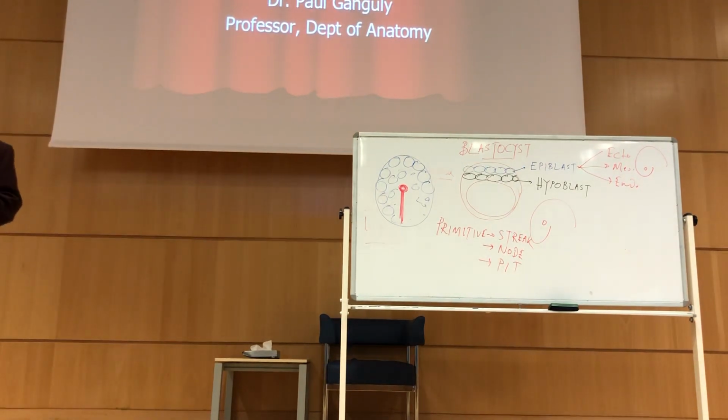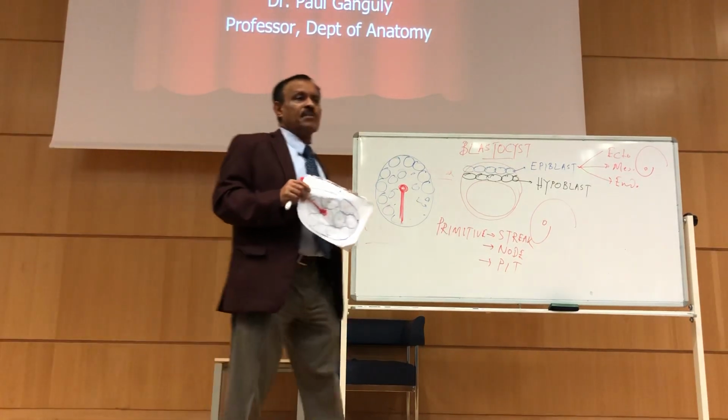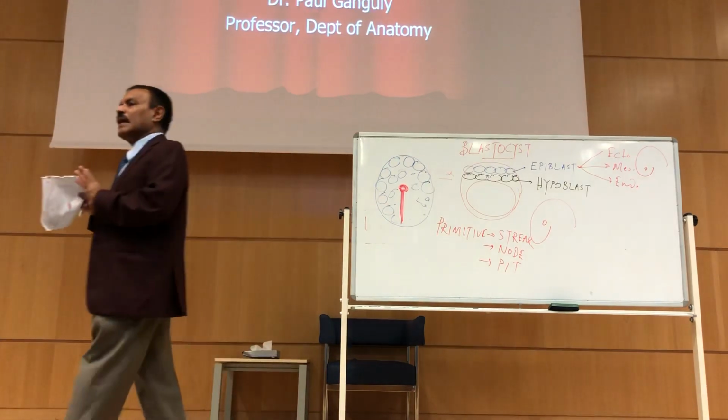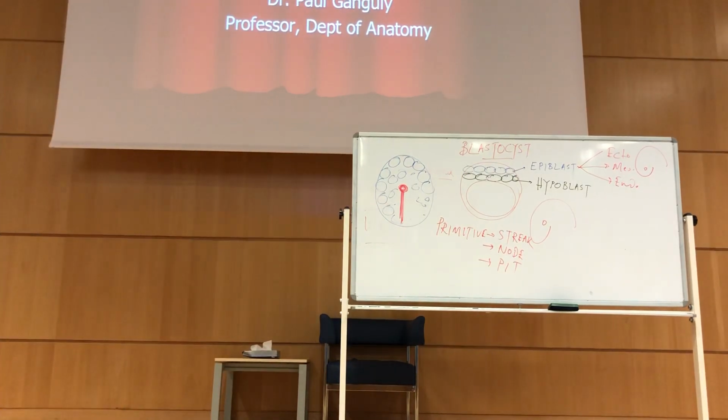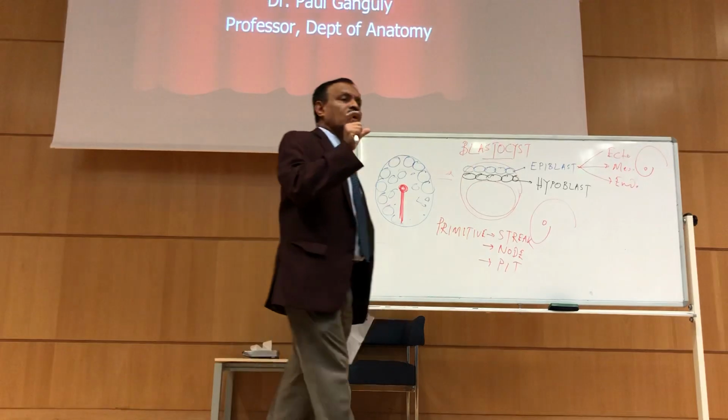Either it is ectoderm, mesoderm, or endoderm. For example, vertebra. All of a sudden, vertebra is coming. That will be the 3rd week, but it will look like a vertebra by the end of 8 weeks. So now all the organs are formed. Therefore, a woman who is pregnant should be very careful between the 3rd week and 8 weeks.